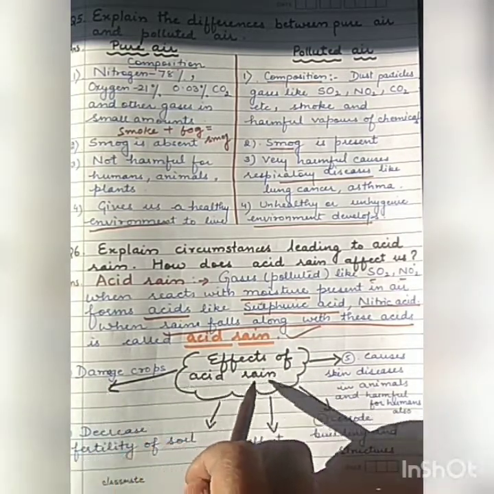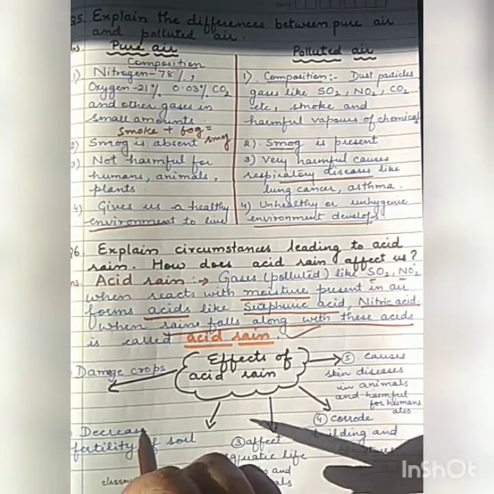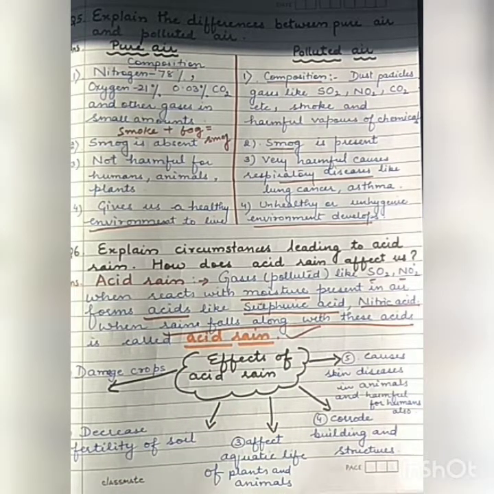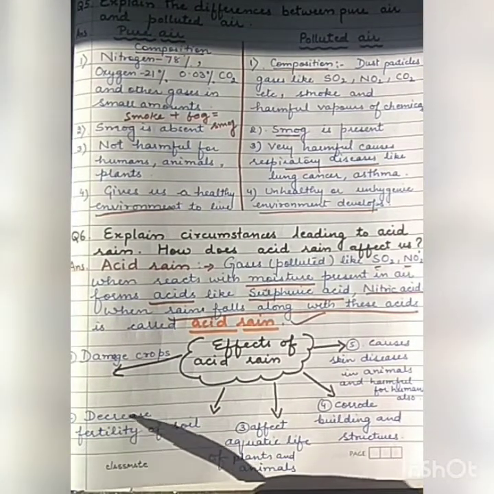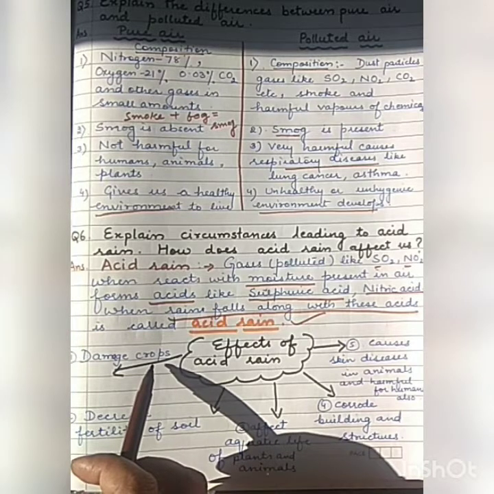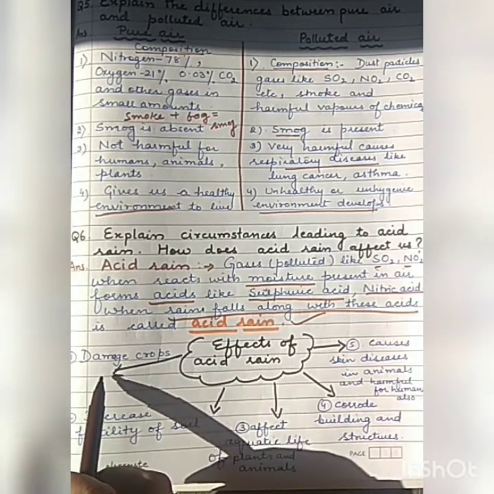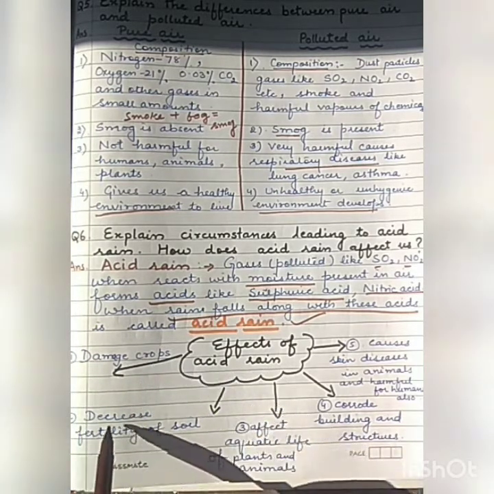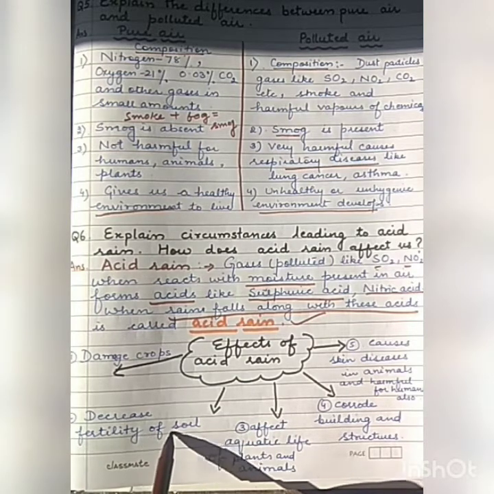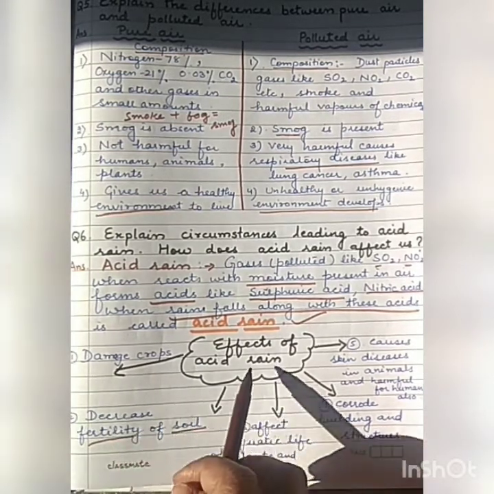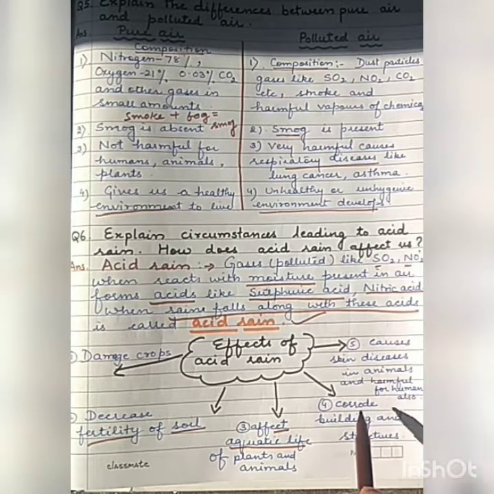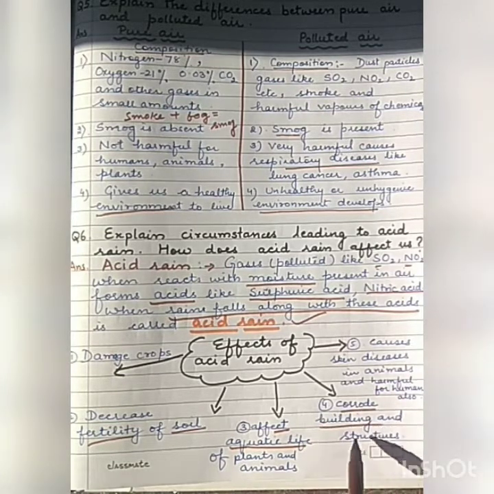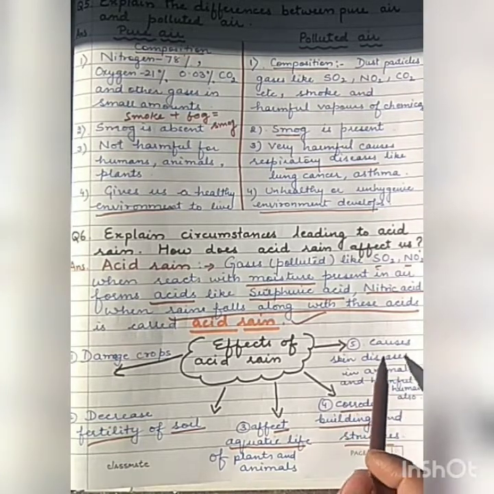Now, what are the effects of acid rain? Again, write this down in the form of a flow chart or in the form of points. First, agricultural loss is there, damage of crops. Acid rain causes damage of crops. Decrease in the fertility of soil. Soil fertility decreases with the effect of acid rain. Then acid rain affects aquatic life, both plants and animals. Then it corrodes buildings and structures like the Taj Mahal.